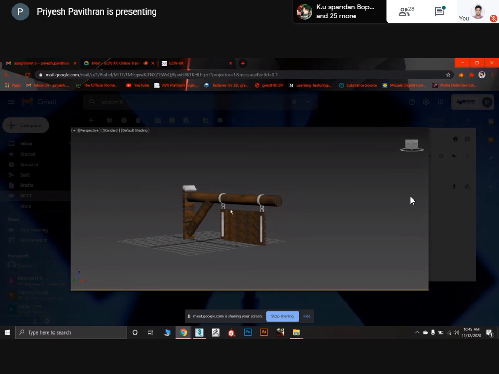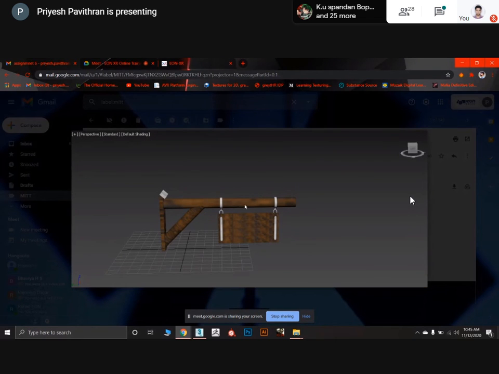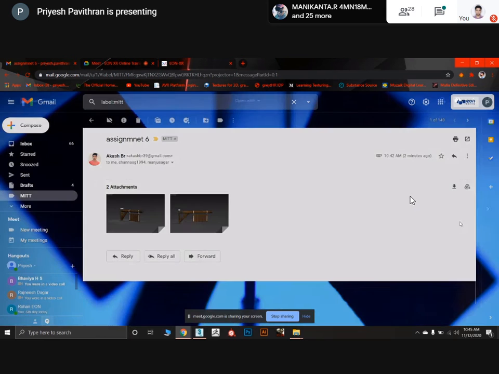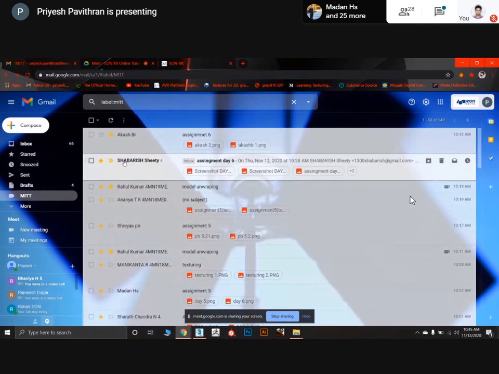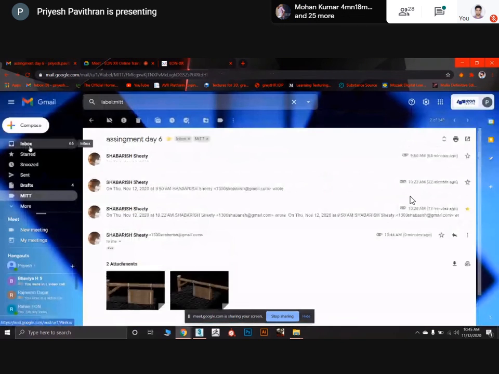Like this, one, two and three, these three parts you have done nicely, except this looks blurry because your UV is very small. Just increase the size of the UV and arrange it accordingly. Nice attempt, Akash. I think I have validated this earlier.